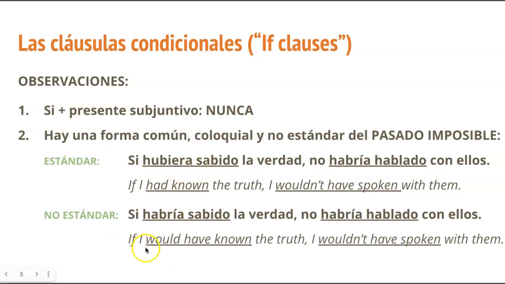In English, it's parallel, right? We hear this in English as well. If I would have known the truth, I wouldn't have spoken with them. People say that all the time. And so it's not so much wrong because it's common usage, but the register is informal. Again, if there's any element of formality to what you're doing, speaking or writing, then you want to go with the standard form. Okay, that's all.